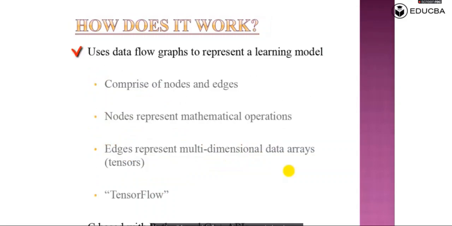How does it work? It uses data flow graphs to represent a learning model comprised of nodes and edges. As we have already discussed, a graph consists of nodes and edges. We are going to implement those things in the practical, in which we will plot graphs and have edges and nodes. Nodes represent mathematical operations. Which mathematical operations will we perform? Like addition, multiplication, subtraction. Edges represent multidimensional data arrays, meaning tensors. We can have multidimensional values, and we are going to perform the operations on those values.